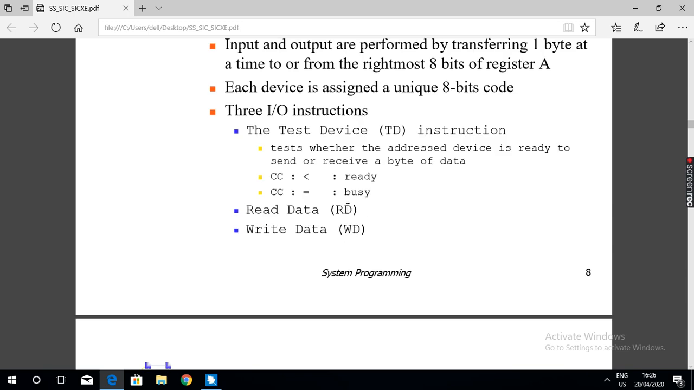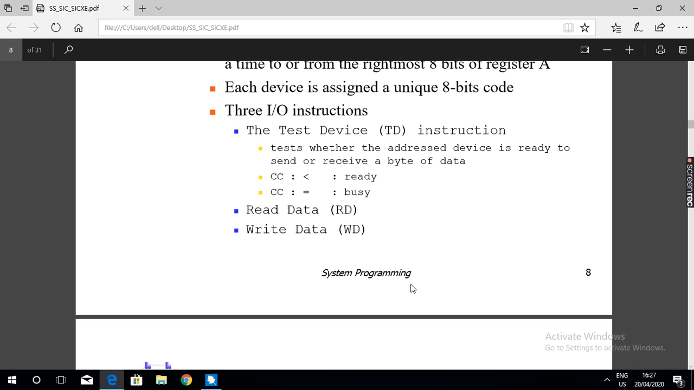Next, read. The read instruction is used to read data from the device specified by the operand into the accumulator.